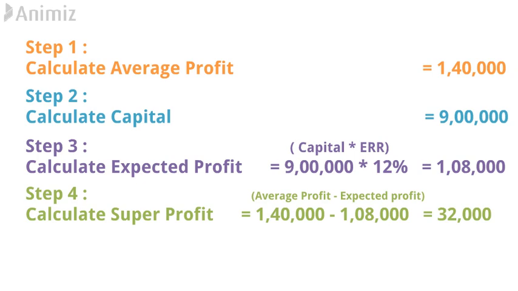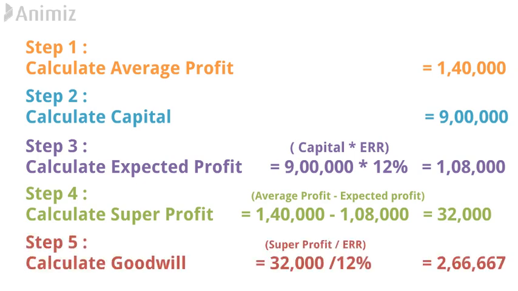And now the main step for the calculation of goodwill, that is 32,000 divided by 12%. Which formula are we following? Super profit divided by expected rate of return. So 32,000 divided by 12% equals 2,66,667.